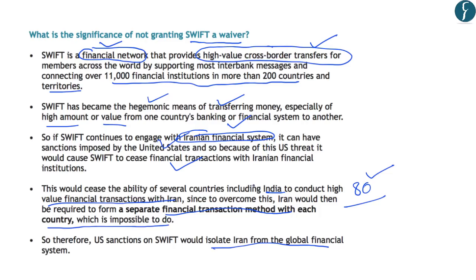And this will restrict the ability of various countries, including India, to have high-value financial transactions with Iran. And in such a case, Iran would have to devise a separate financial transaction method with each country. And thus, by imposing sanctions on the SWIFT financial network, the US is trying to isolate Iran from the global financial system.